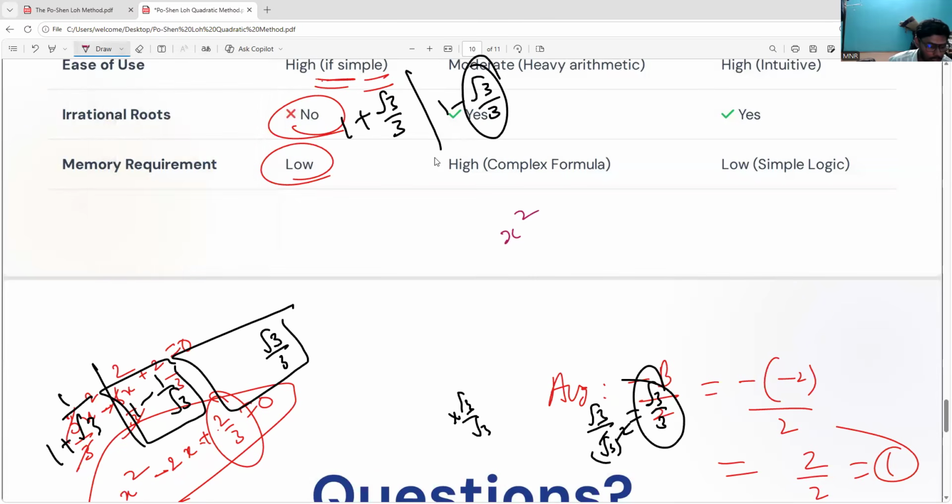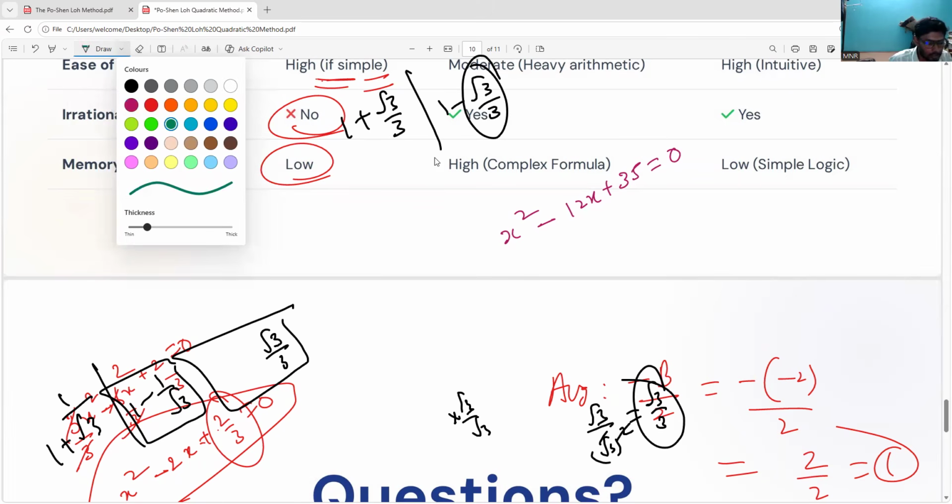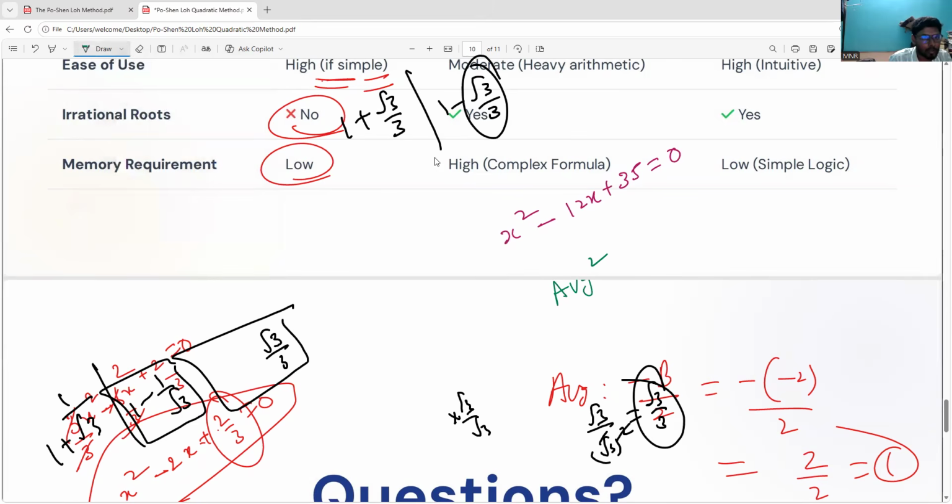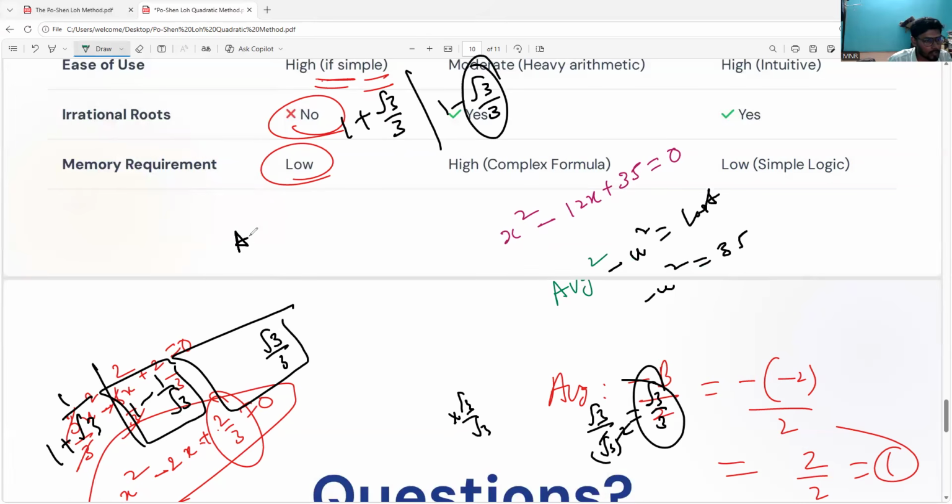You can all try. x square minus 12x plus 35 equals 0. So this is what it is. You can all try, everyone. Definitely you can use it. I will go directly with the formula. Average square minus u square is equal to the last number. The last number is 35, so 35 minus u square.